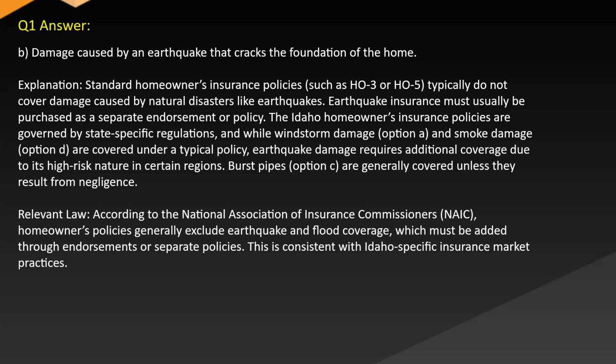Idaho homeowners insurance policies are governed by state-specific regulations, and while windstorm damage, option A, and smoke damage, option D, are covered under a typical policy, earthquake damage requires additional coverage due to its high-risk nature in certain regions. Burst pipes, option C, are generally covered unless they result from negligence.